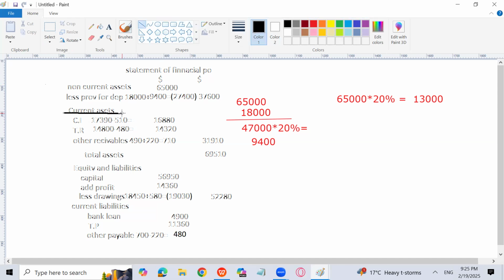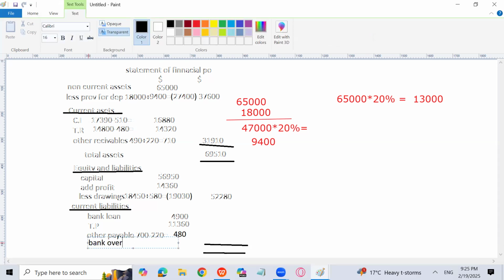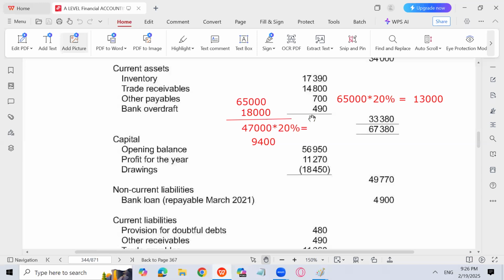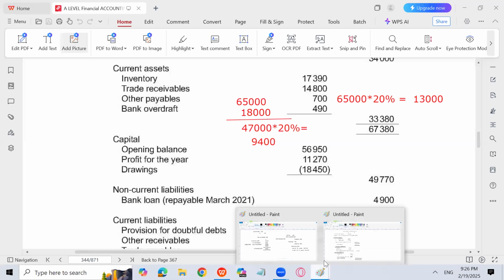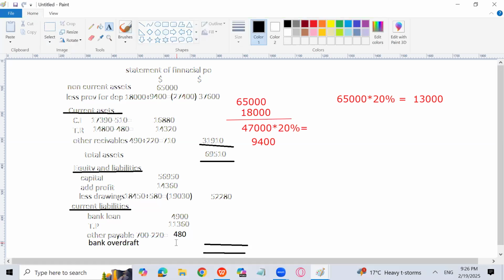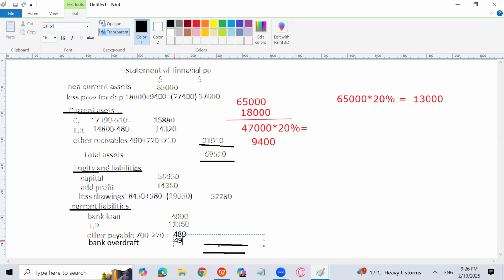Current assets, equity and liability section, current liabilities. And one more thing will come over here, and that is the bank overdraft. The bank overdraft will also come over here because if you just look at the question, it is written in current assets, 490, which is a current liability actually. So it needs to be written in the current liability section as 490.